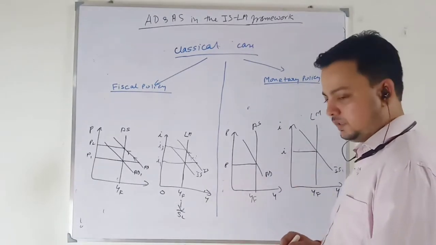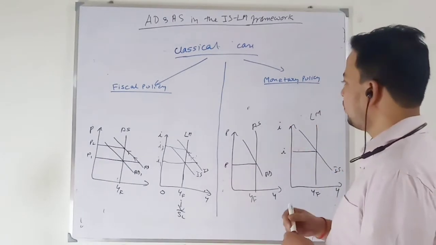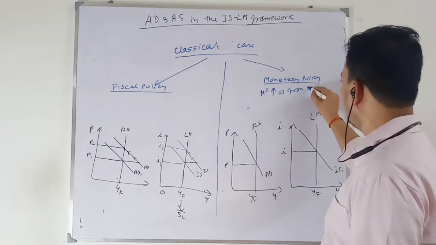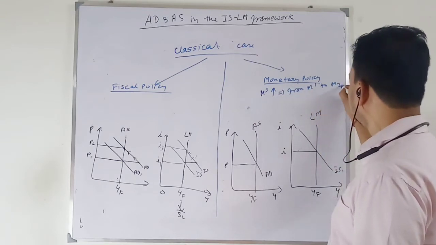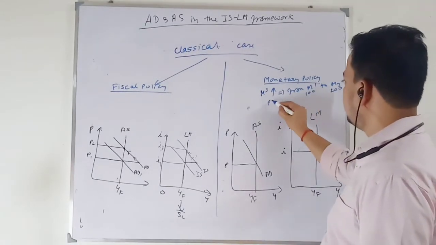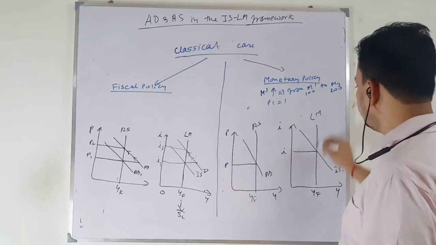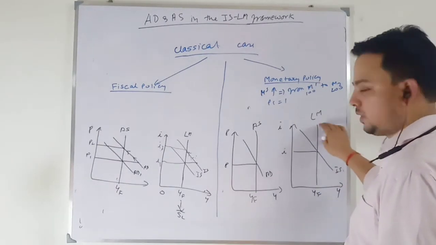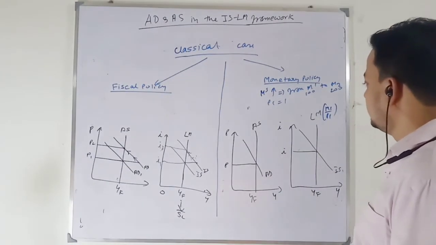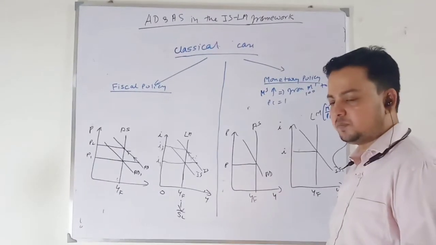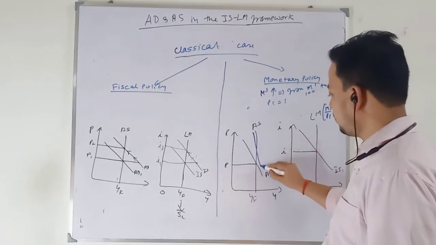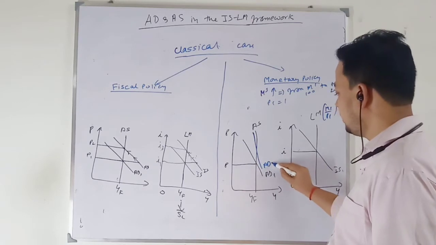Now when there is an increase in aggregate demand due to monetary policy expansion, that is, money supply increases from M1 to M2. Okay. M1 is 100, M2 is 200, and the price level is say 1. So this LM curve is based on a particular real money supply M1 by P1. So when your nominal money supply increases from M1 to M2, your aggregate demand curve will shift. This is a shift in your aggregate demand from AD1 to AD2.